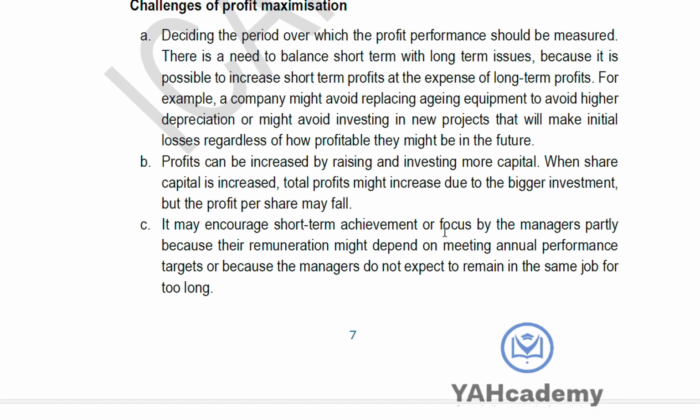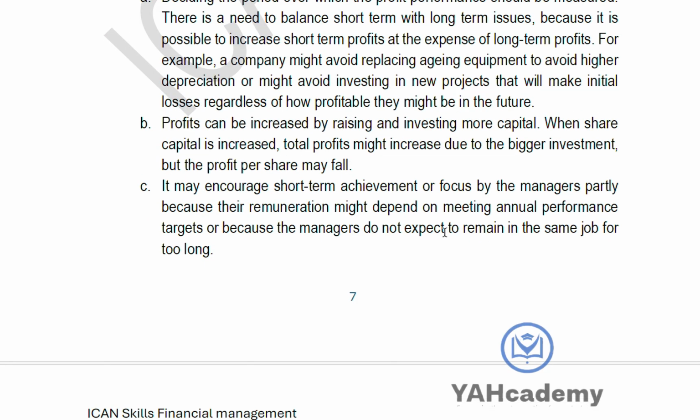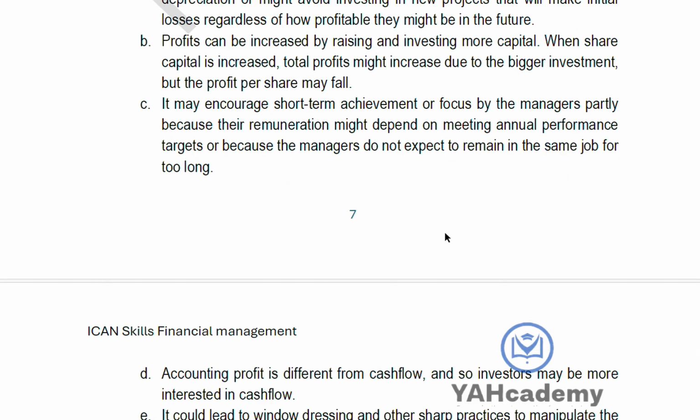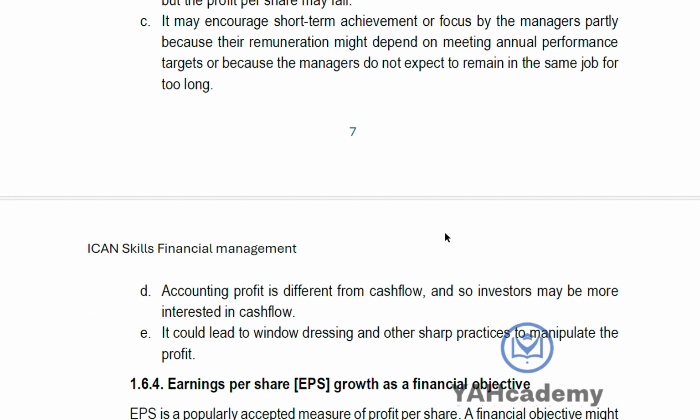That's another problem. Then how do we discourage short-term investment or focus by the managers, partly because of their remuneration? This one says that it can be a problem because managers are now working towards making profits in the short run without even looking at what happens. They just want to meet their performance targets and all of that because they know that their remuneration is based on it. Another thing is that the shareholders are looking at cash flow, but you are looking at profits. So that's another problem.